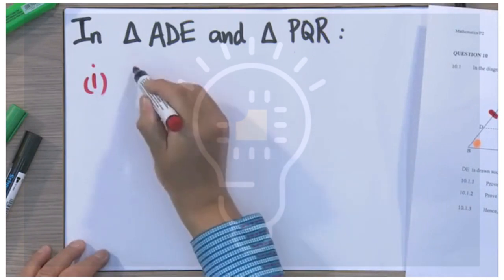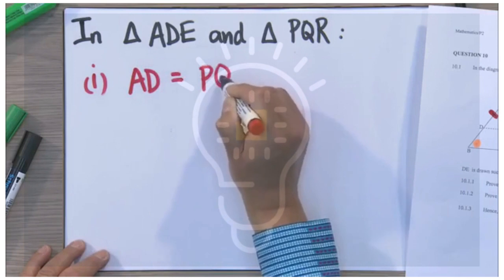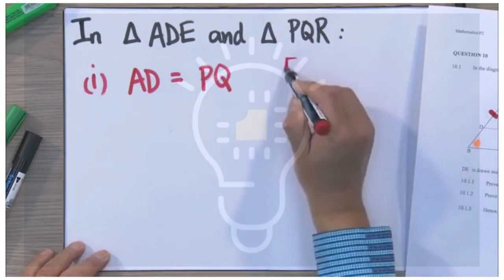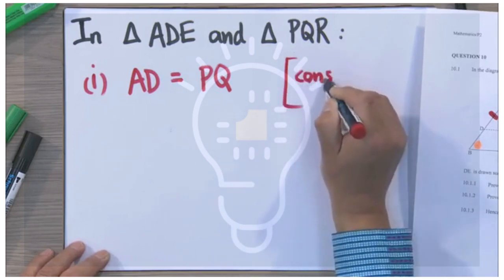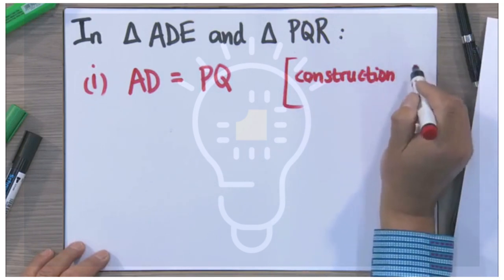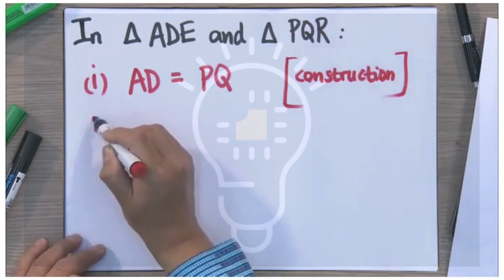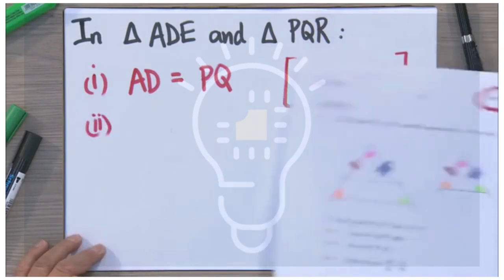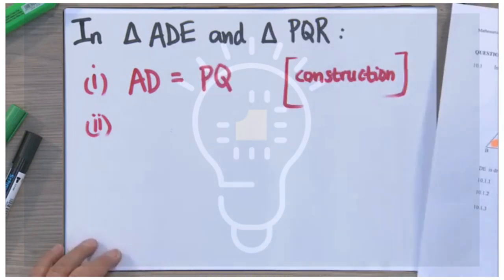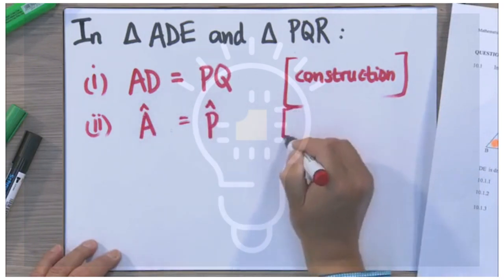So that's AD is equal to PQ, right? And we can say that that's part of the construction. That's the reason we can give. It's part of the construction, which we will have to do, and which has been done there as well, all right? Now, second point, look at those 2 triangles. Did you notice that the pink and the pink are in each of those triangles? Yes, you got it. Angle A is equal to angle P. And the reason for that is simply given.